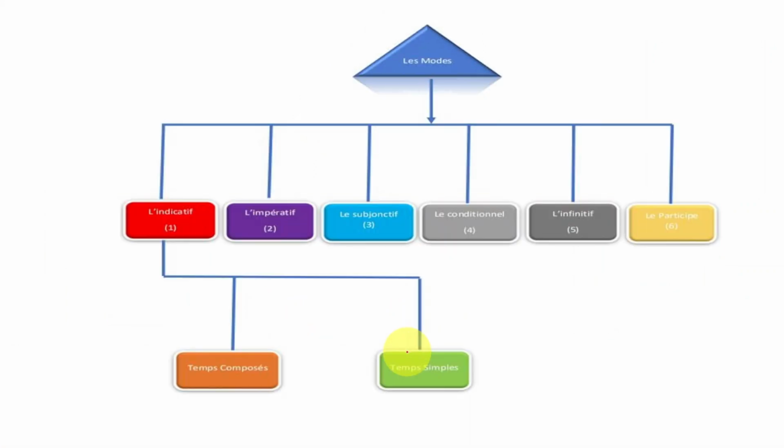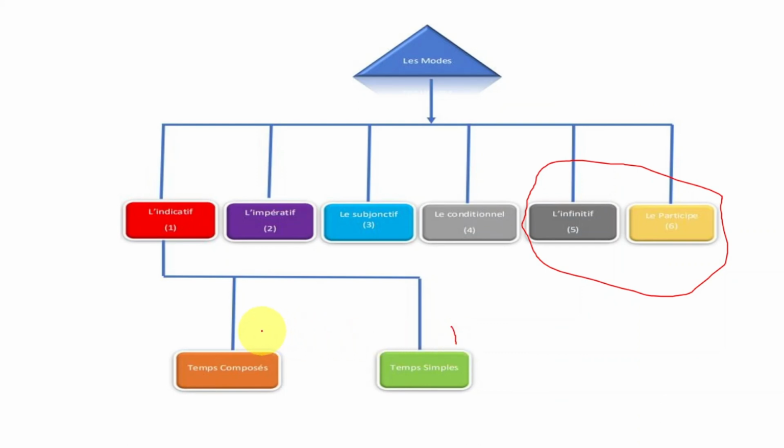Okay? Now, this is how I put it. So you're going to see we have l'indicatif, l'impératif, le subjonctif, le conditionnel, l'infinitif, le participe. That's the one I just explained to you. So now we use these four of them. Now, l'indicatif, inside of it, we have le temps simple.